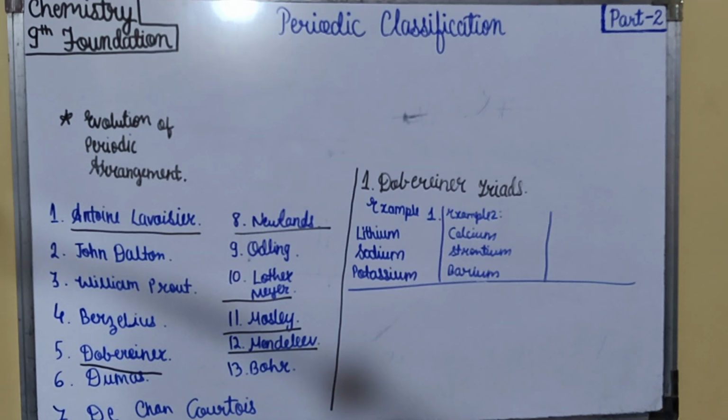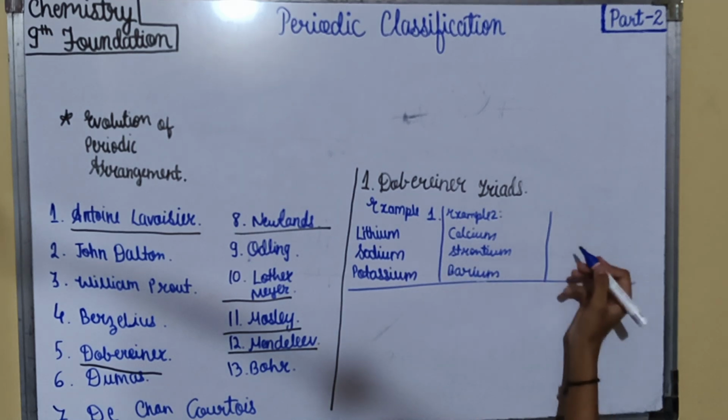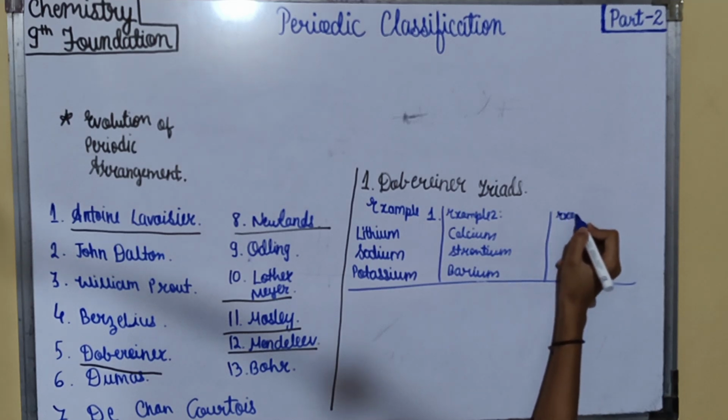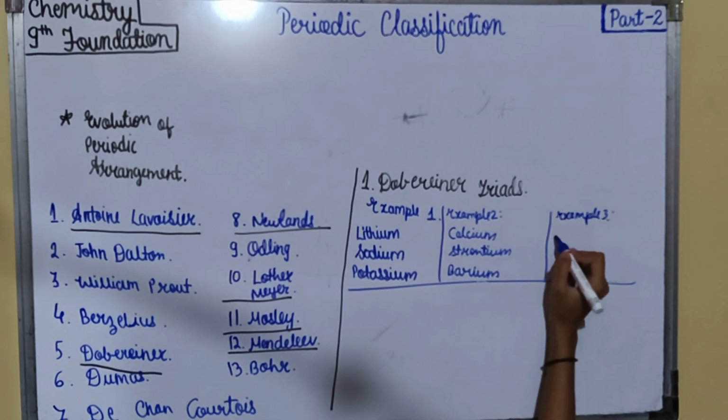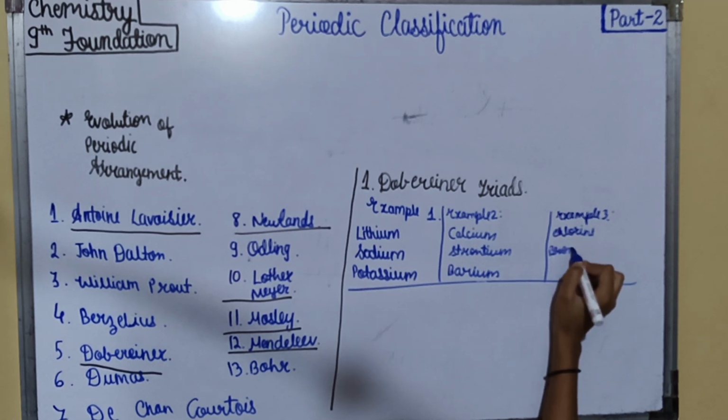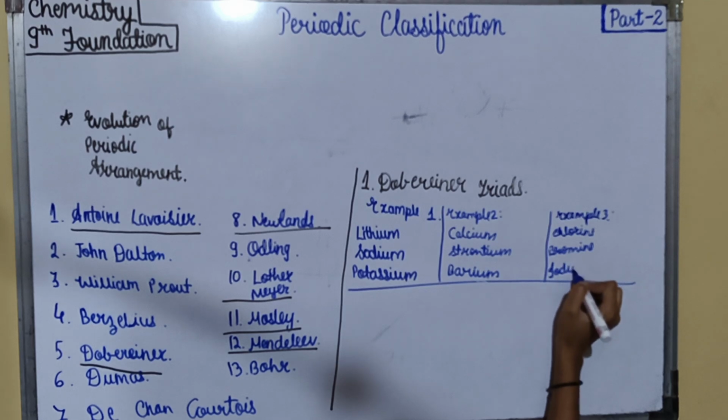Example 3 is chlorine, bromine and iodine.